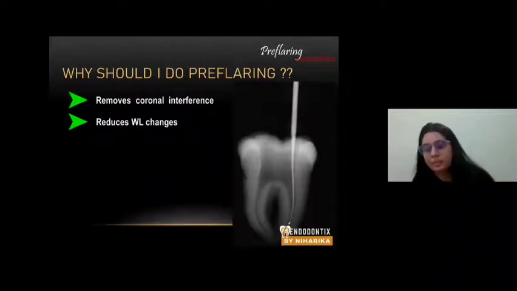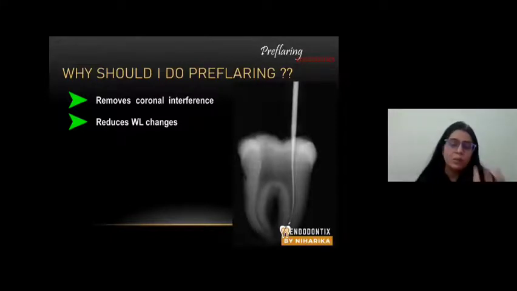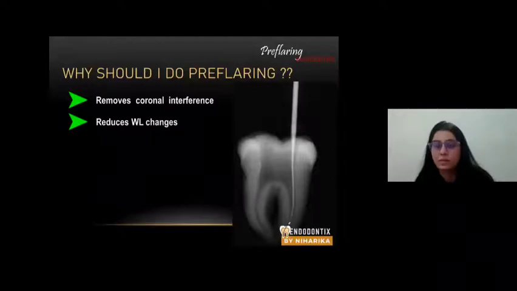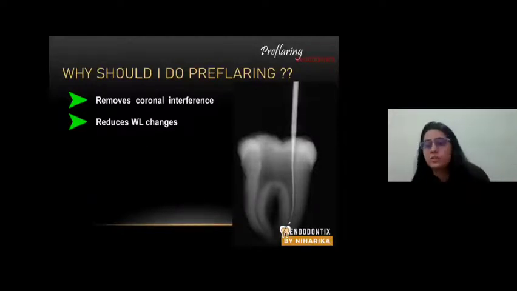Let me give you an example. You put a file inside the canal. Suppose the working length is 21 millimeters. You shape the root canal. All right. And once you have shaped the root canal, the working length changes. This is because of the coronal interferences, right? If you're working on primary molars, please do remove the coronal interferences. That's very important to minimize any change in working length from instrumentation to obturation.